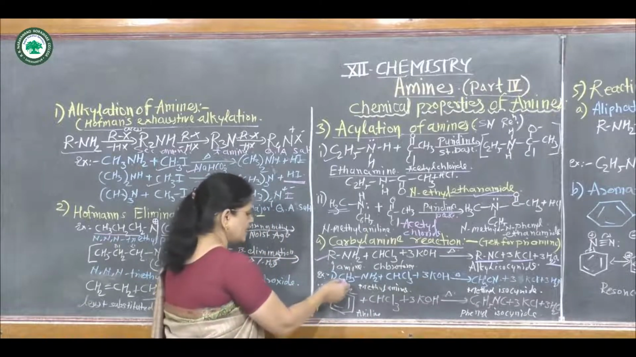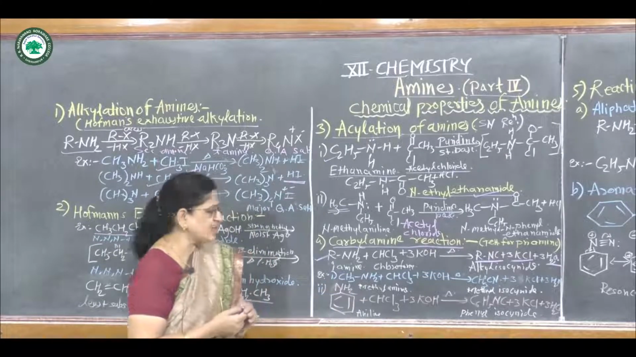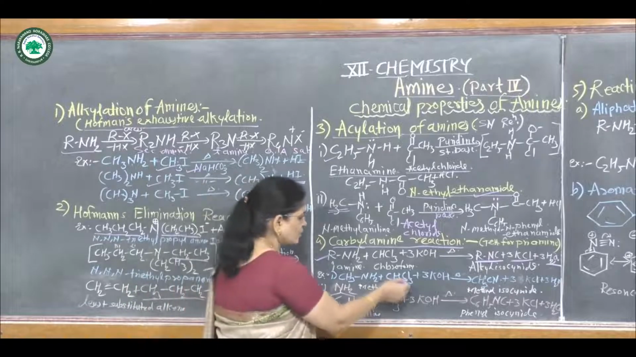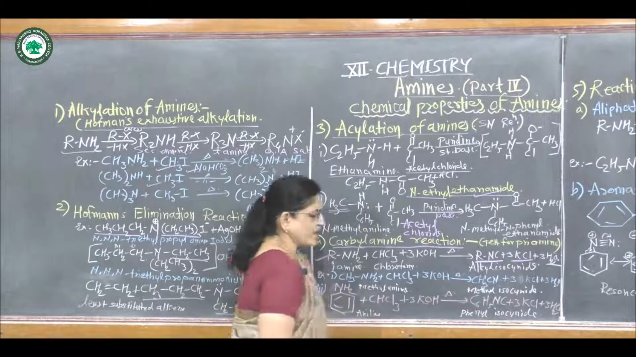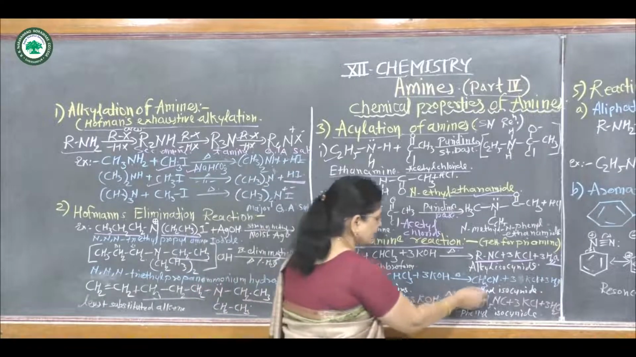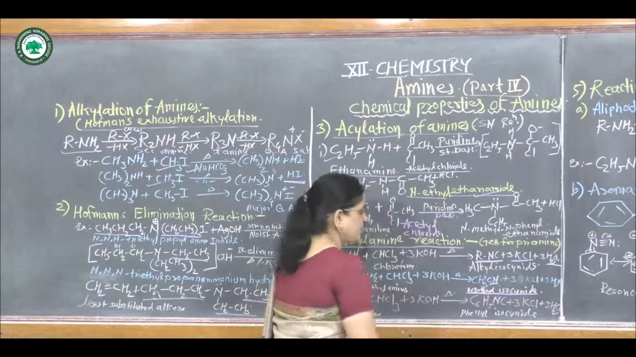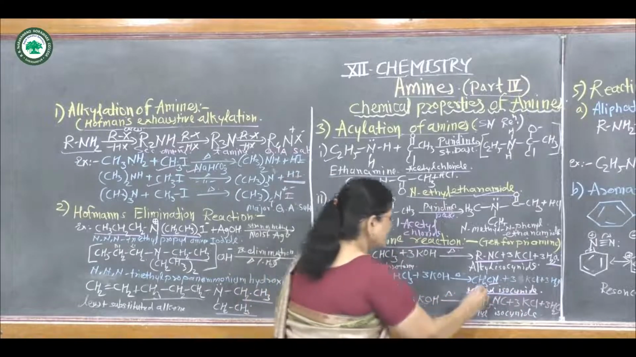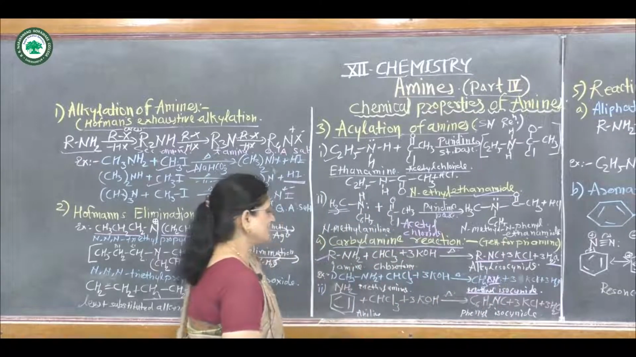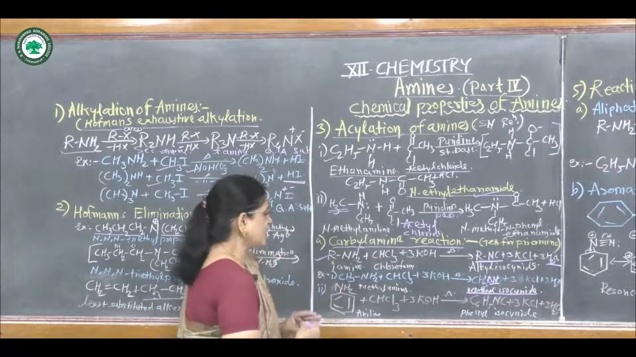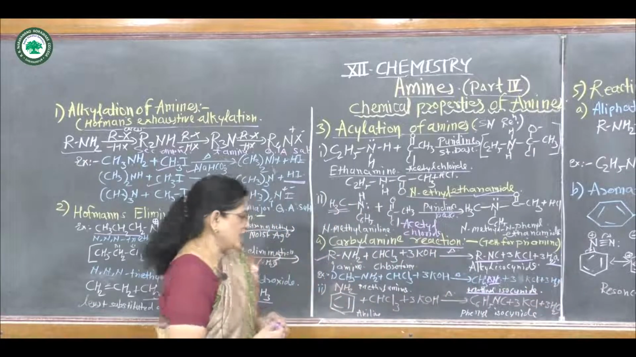For example, take methylamine, an aliphatic amine. If methylamine reacts with chloroform, CHCl3, plus 3 KOH, then on heating it gives methyl isocyanide, CH3NC, plus 3 KCl plus 3 H2O.